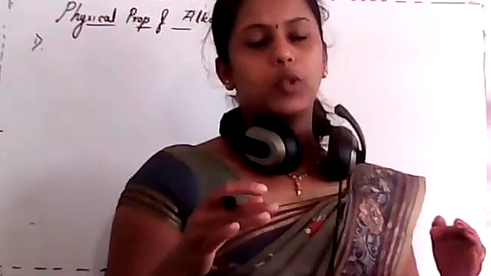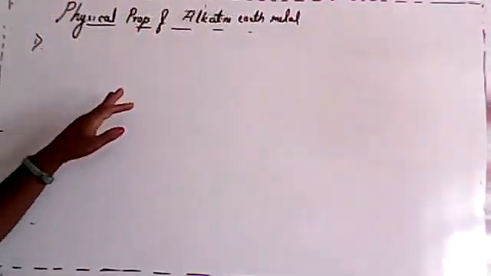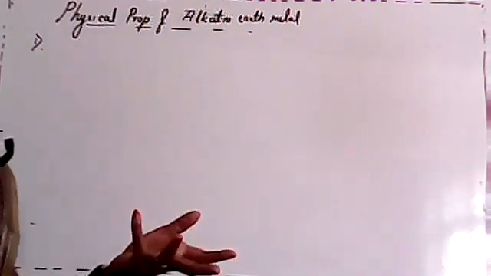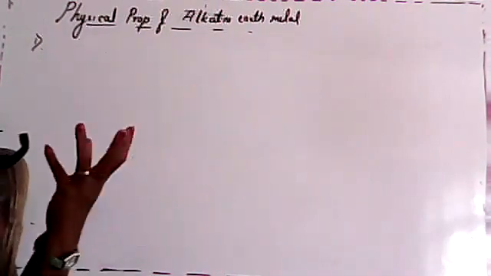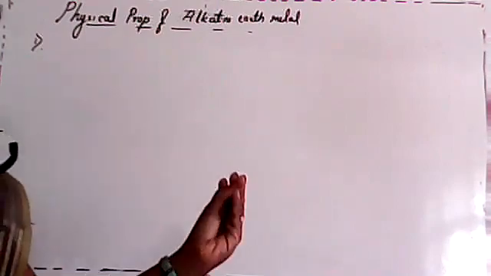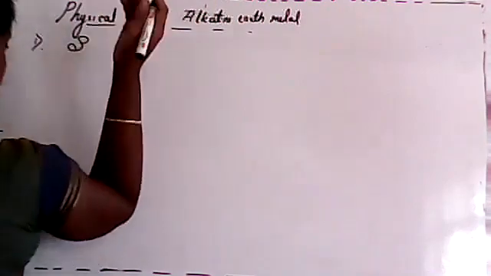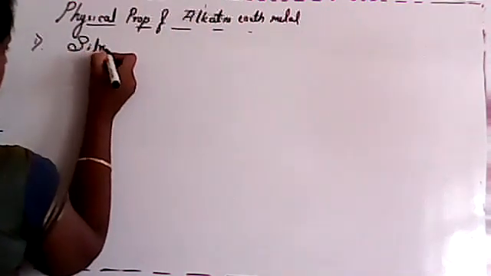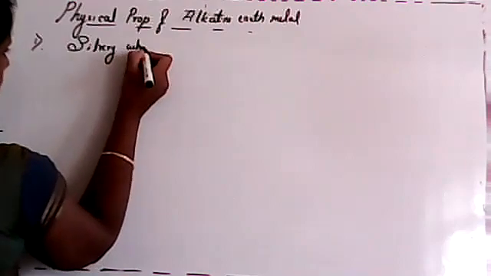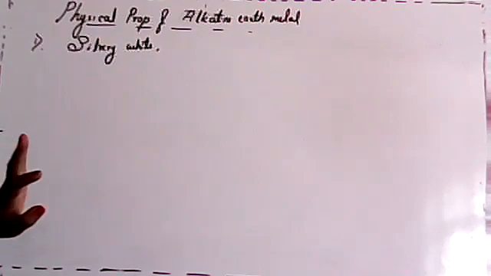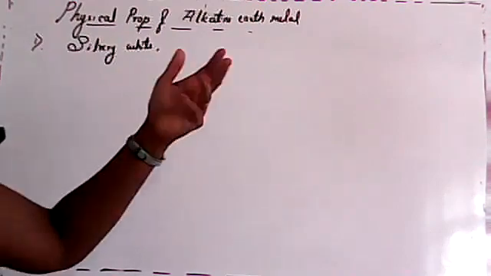Okay. Now about alkaline earth metal. See, student, physical property of alkaline earth metal. First one, we talk about appearance, isn't it? So here, generally, all alkaline earth metals are almost silvery white, just like your alkali metal. So these are silvery white, clear, and relatively soft. But harder than the alkali metal.